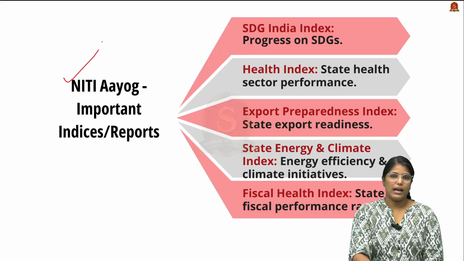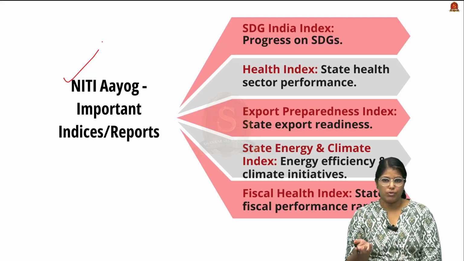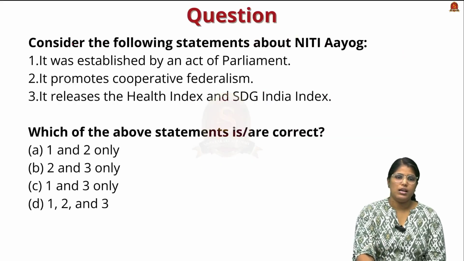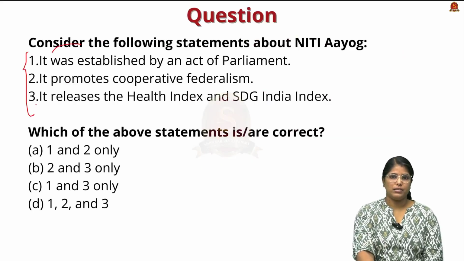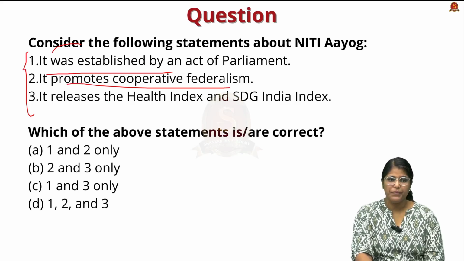Here I have mentioned certain important indices or reports. You can just go through the reports on indices. It can be asked in the preliminary examination. Now we have a preliminary practice question. Here three statements are given. The first statement says NITI Aayog is established by an act of Parliament. The second statement says it promotes cooperative federalism. The third statement says it releases the health indices and the SDG India Index.